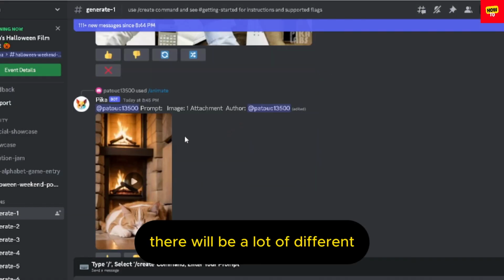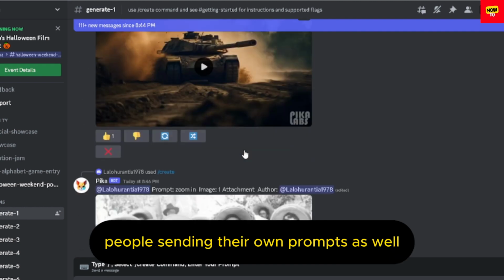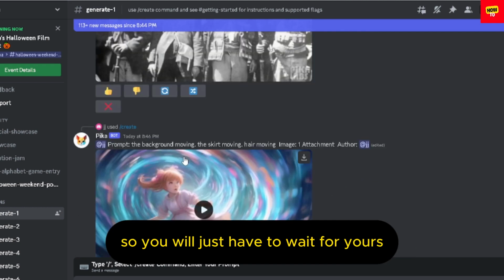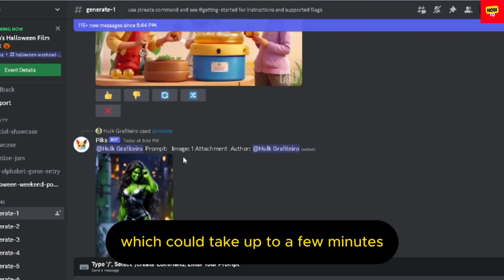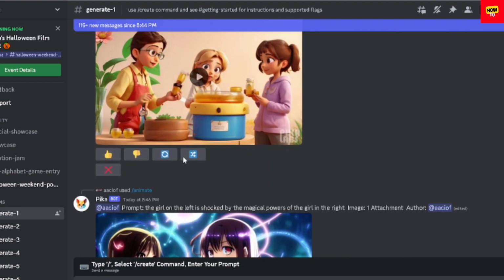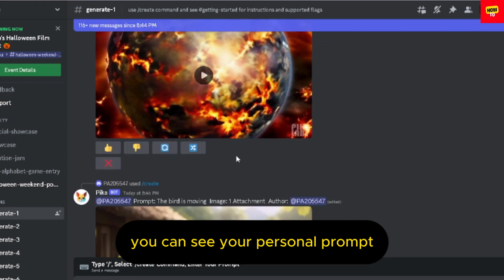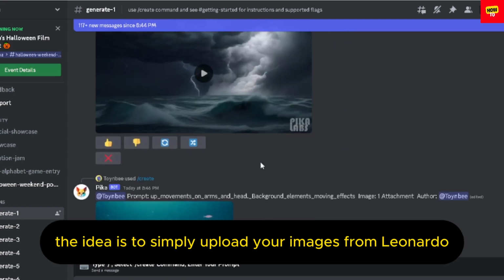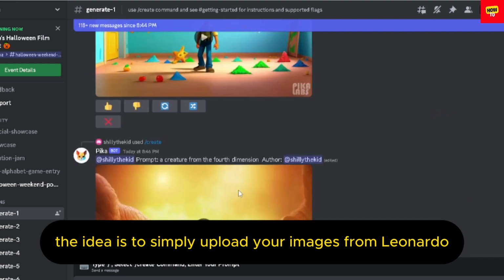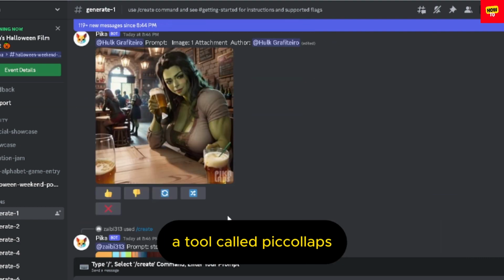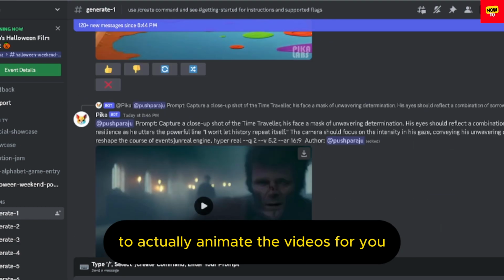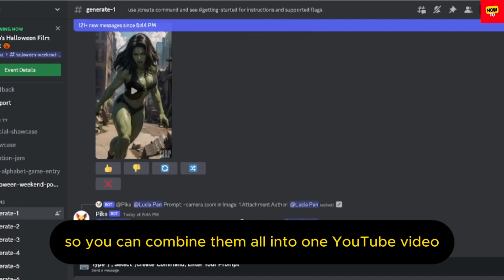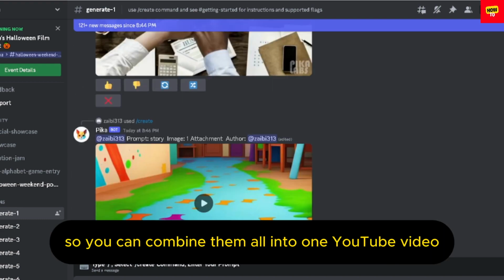There will be a lot of different people sending their own prompts as well, so you will just have to wait for yours, which could take up to a few minutes. You can see your personal prompt highlighted like this. The idea is to simply upload your images from Leonardo and then ask this AI tool called Pika Labs to actually animate the videos for you so you can combine them all into one YouTube video.